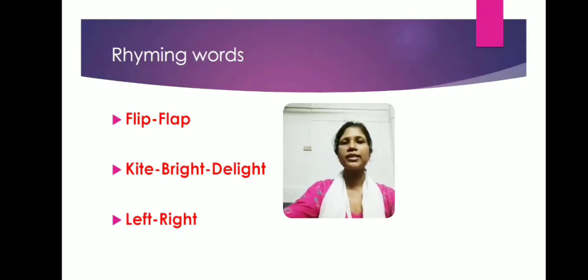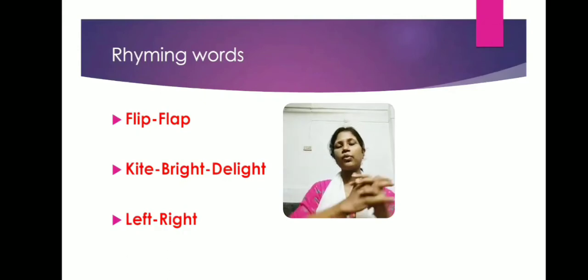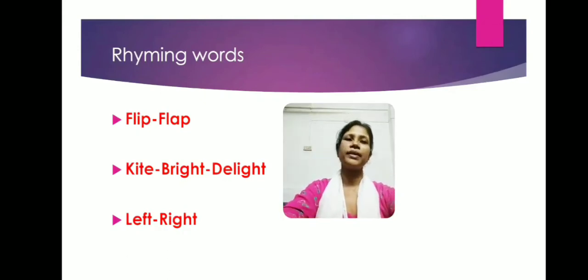Afterwards, the last one is left and right, L-E-F-T, left, R-I-G-H-T, right. So these are the rhyming words we are going to get in this particular poem. Let us revise it once again: flip, flap, kite, bright, delight, and left and right. Once we learn this poem, we will be reading it in our next class. We will be discussing these rhyming words once again.